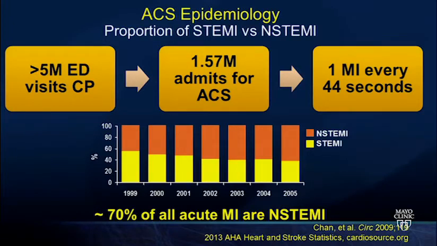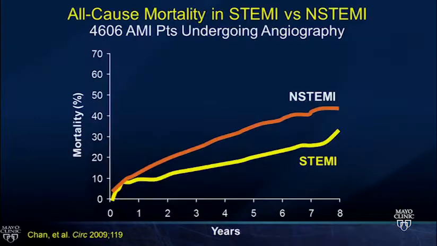That means that just in the time I've been going over this slide, someone's probably had a heart attack somewhere at one of your referring hospitals. And most of these have shifted. So the population, as we get more penetration into the population of optimal medical therapy, we're seeing a shift from STEMI presentation to NSTEMI presentation, and it's taken over. So the bulk of the patients that we see with acute coronary syndrome are now NSTEMI, and this is important